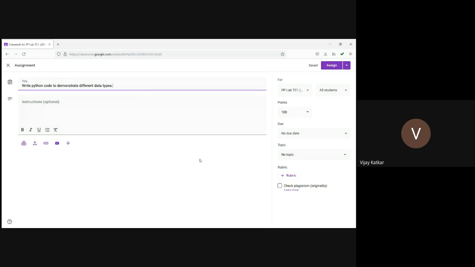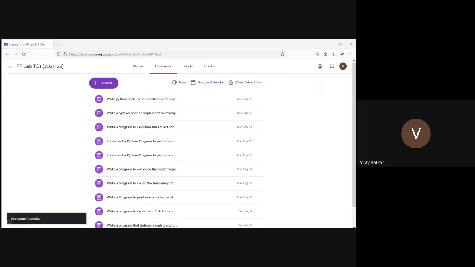And again, the deadline for this experiment is the 17th of this weekend, that is Friday. It will hardly take, let's say, 1 hour 50 minutes or 1 hour 30 minutes to complete both the experiments.